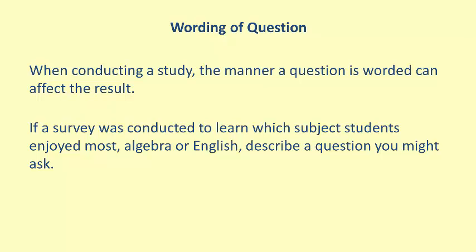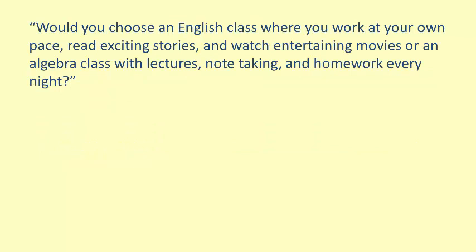One possible question posed to the subjects in our survey is as follows. Would you choose an English class where you work at your own pace, read exciting stories, and watch entertaining movies, or an algebra class with lectures, note-taking, and homework every night? Does the wording of this question promote a specific outcome? There's an obvious bias in this question. Clearly, the bias is towards the English class.